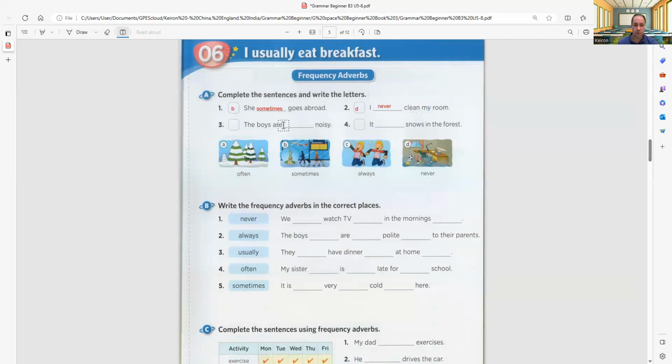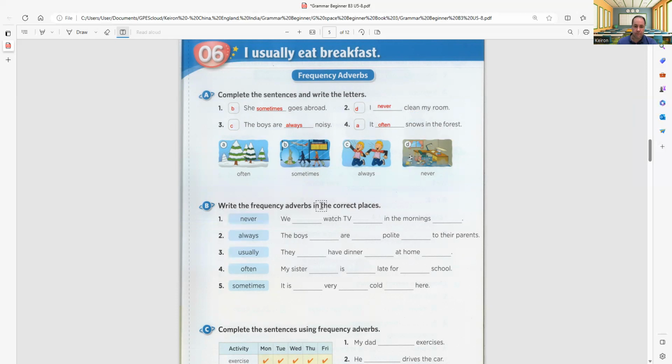The boys are always noisy. Always, right? Just like you guys, right? Always noisy. It often snows in the forest. Let's read again. She sometimes goes abroad. I never clean my room. The boys are always noisy. It often snows in the forest. Okay?